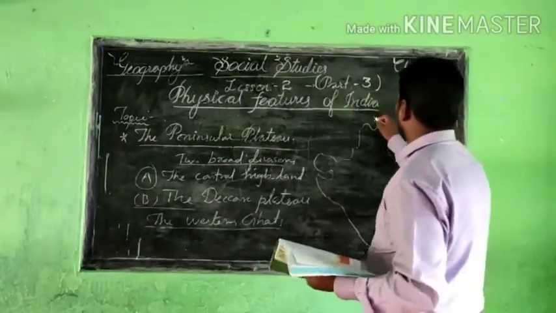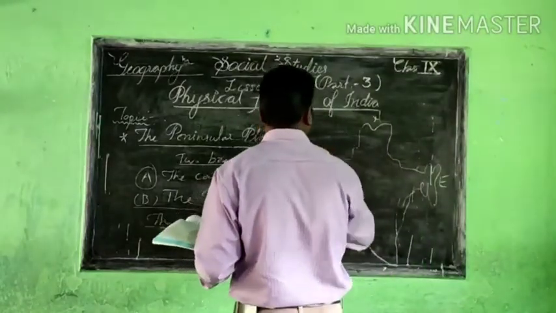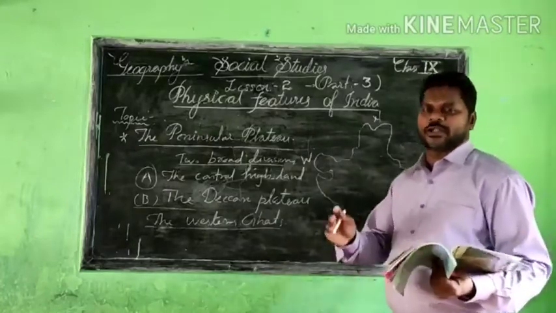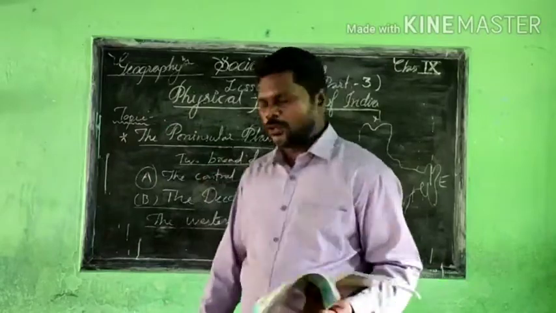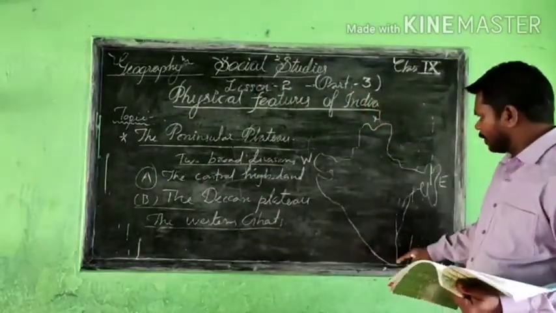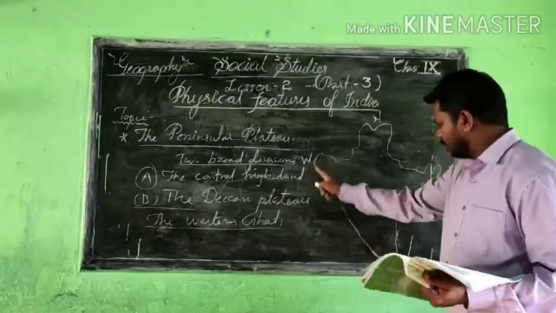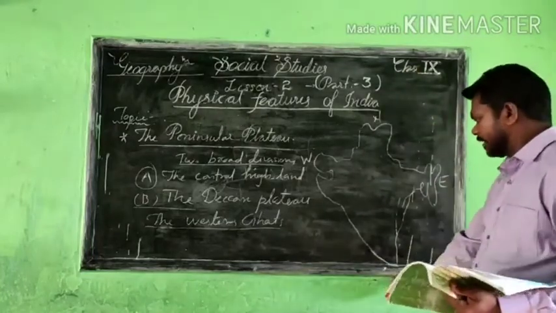You know India: this is the northern side, this is the southern side, this is the eastern side, and this is the western side. There are different Ghats, meaning a chain of mountains. Just like a chain of mountains, all together we have some Ghats. So here we are learning about the Western Ghats. This is India in the picture, and this whole area is the western side, this is the northern, this is the eastern side, this is the southern side.